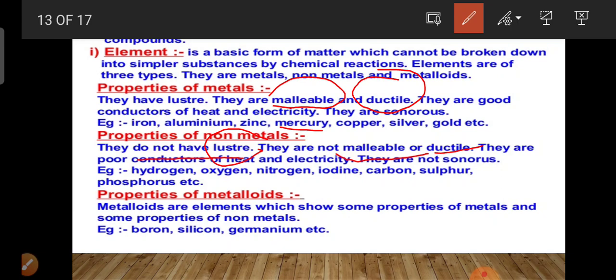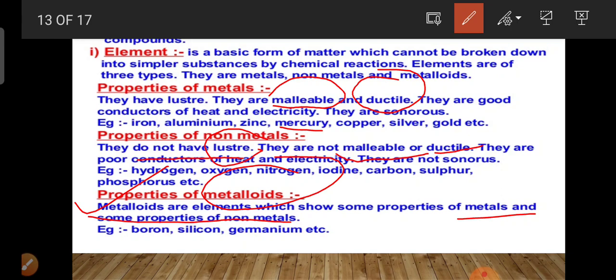Examples of non-metals are hydrogen, oxygen, iodine, carbon, bromine and chlorine. Some elements have intermediate properties of metals and non-metals. They are called metalloids. So metalloids are elements which show some properties of metals and non-metals, for example boron, silicon and germanium.